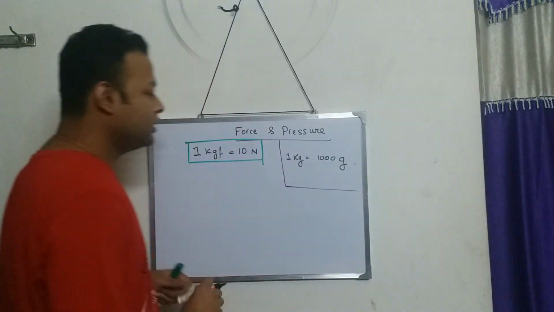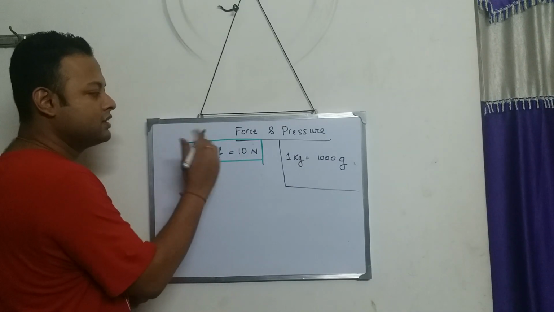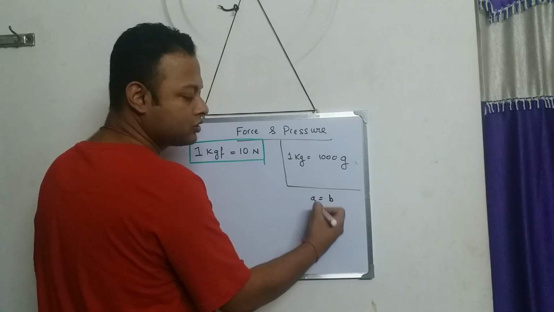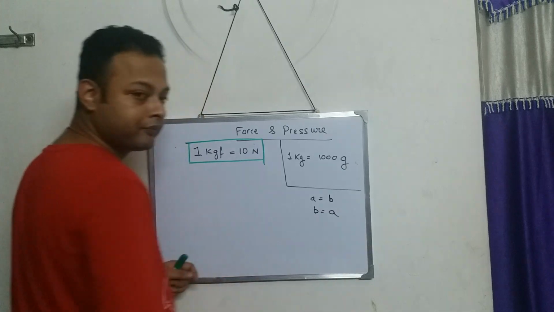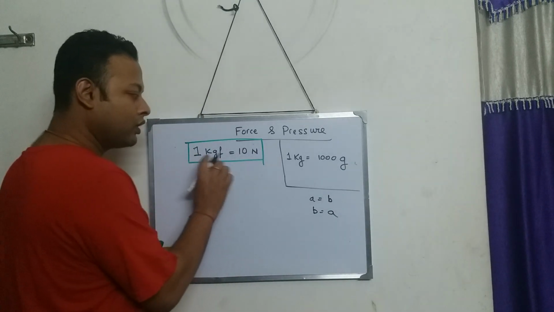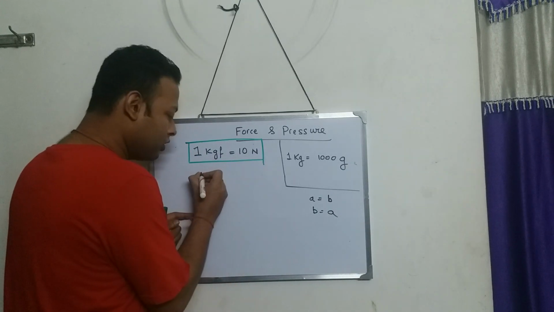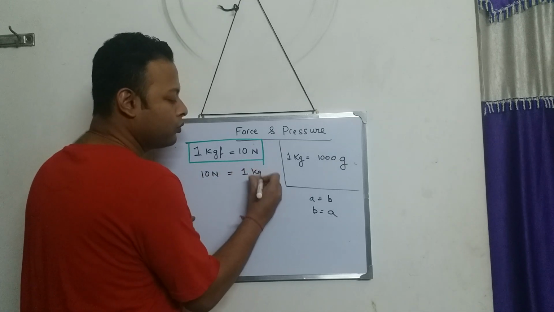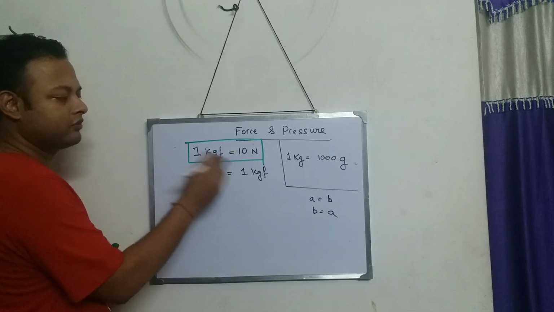Now, if 1 kgf is 10 Newton, suppose A is equal to B. If A is equal to B, can't I also say B is equal to A? Like that, if 1 kgf is equal to 10 Newton, I can also say 10 Newton is equal to 1 kgf. I just shifted the positions.